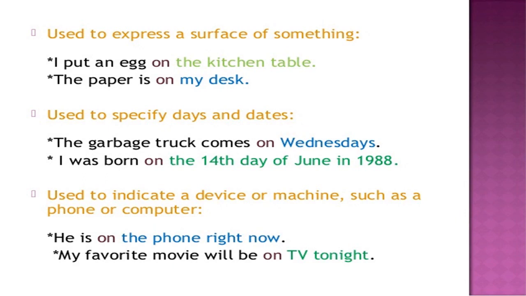Next use, used to indicate a device or machine such as a phone or computer. He is on the phone right now. We use this generally, it is a common sentence. So it is used to indicate a device or a machine such as a phone or computer. So they were the uses of on.